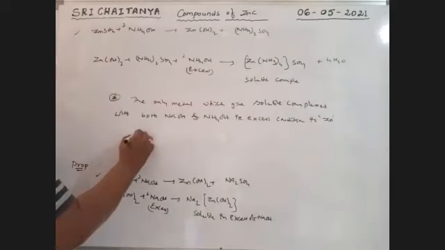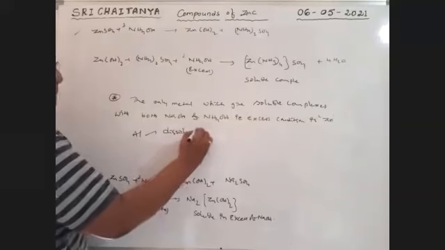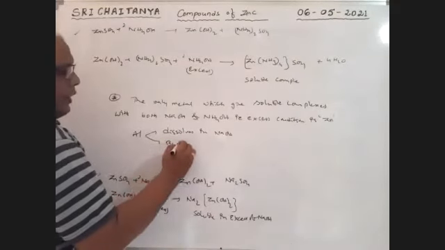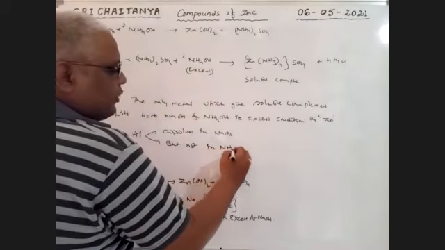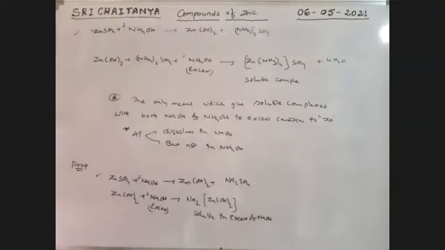Aluminum dissolves in NaOH, but not in NH4OH. It is also important. Aluminum dissolves in NaOH, but not in NH4OH.